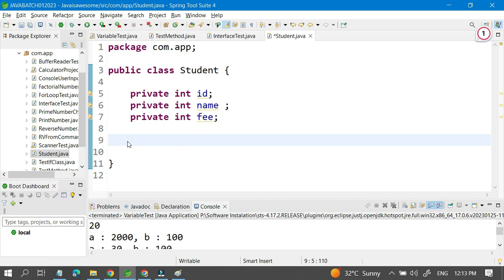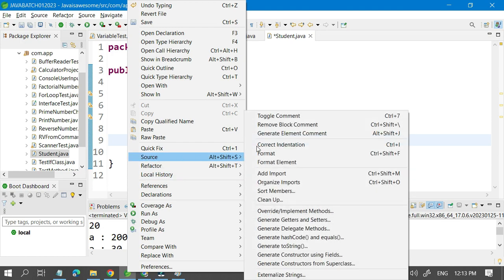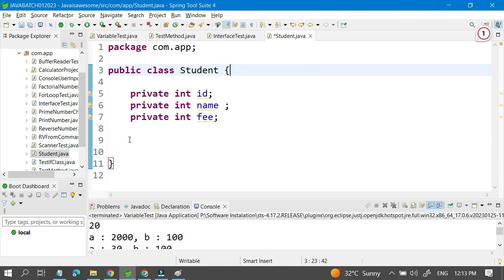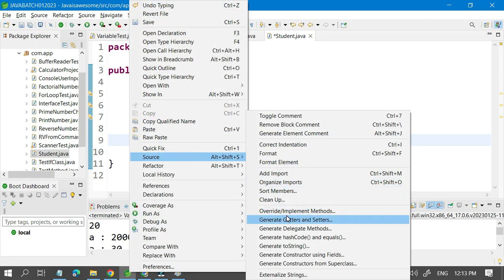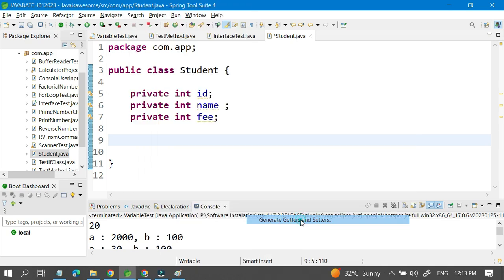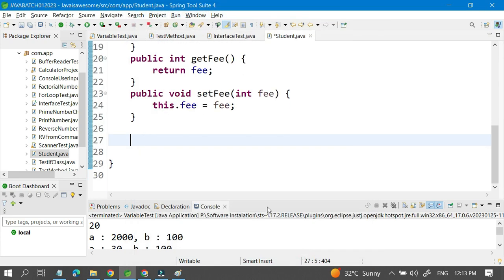So just right click on that and go to Source. Once you have created the variables, right click, go to Source, and then you can see Generate Getters and Setters. Select all, so that you select all those variables, and generate the getters and setters.